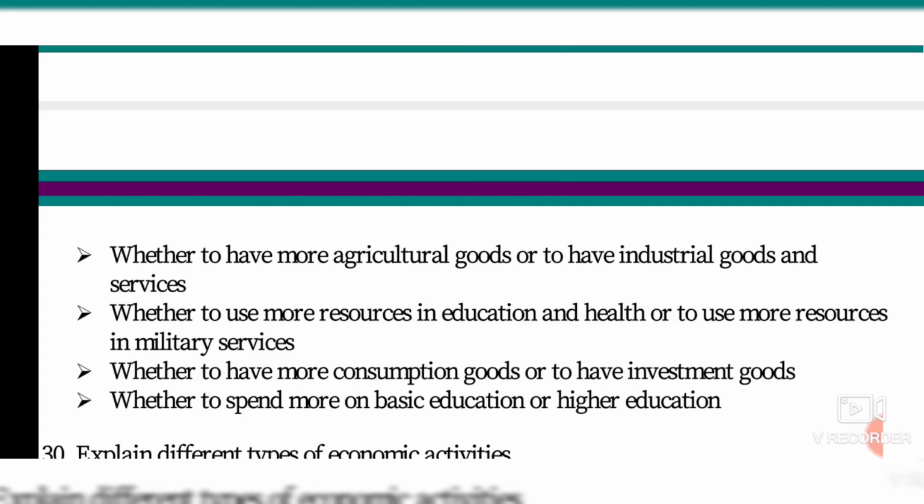Next one, whether to spend more on basic education or higher education. In this case, basic education will lift us up to higher education: 11th standard, 12th standard, UG, PG, doctorate. Like that, your lifestyle will increase by your qualification, isn't it?